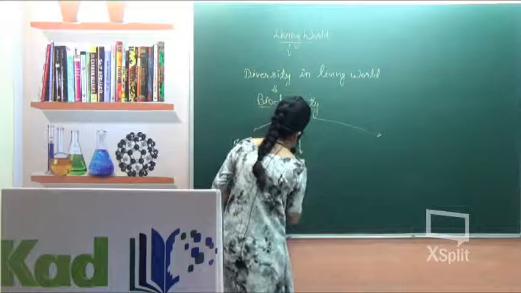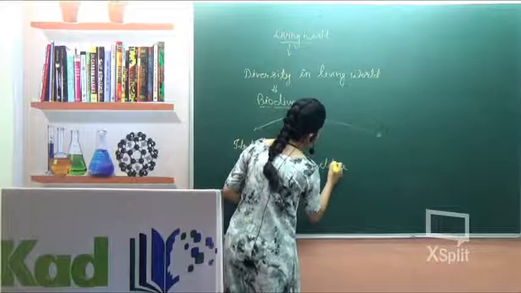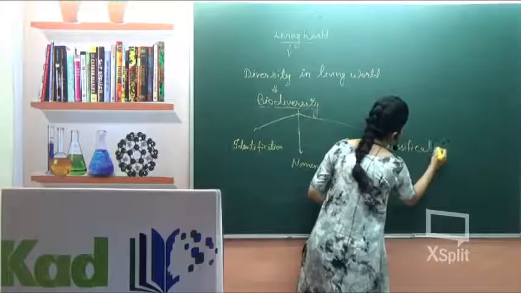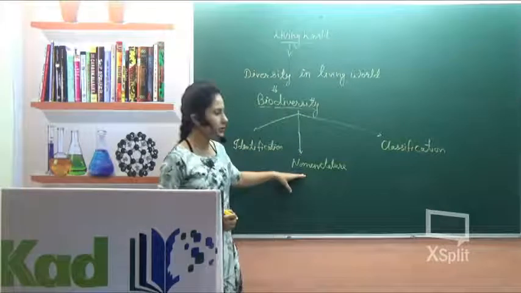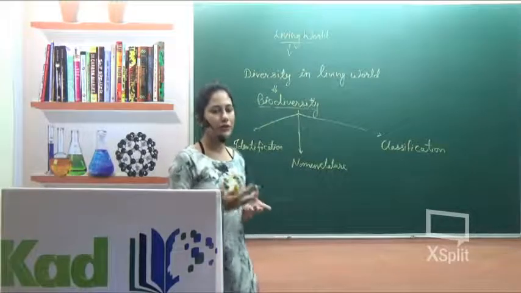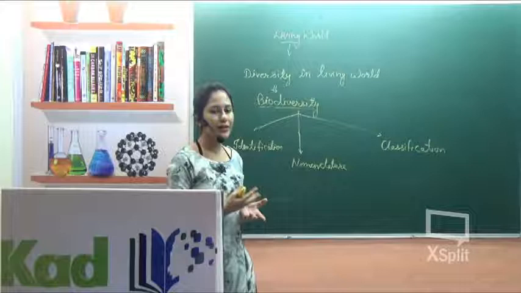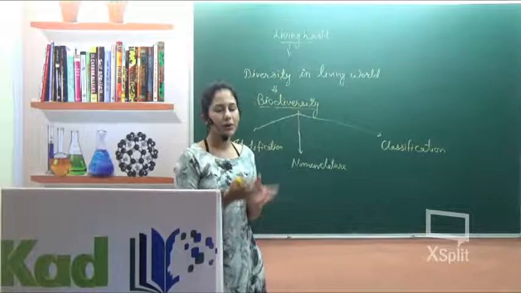Bios denotes life, and diversity denotes forms. So the diversity present in all life forms, or the variations found in all living beings, is known as biodiversity. This is the definition of biodiversity.